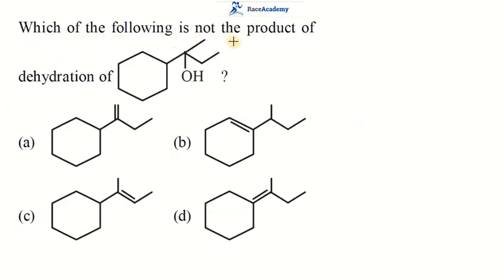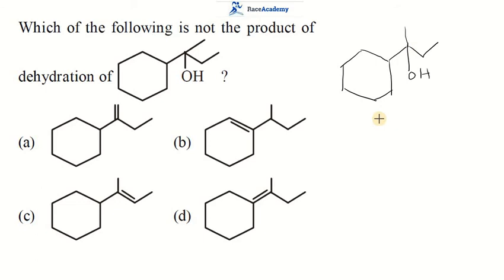Which of the following is not the product of dehydration of this given compound? Suppose if you observe this compound correctly, you can write it like this. What will happen after the removal of OH and hydrogen?